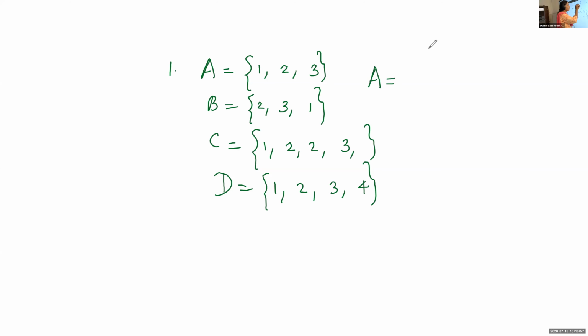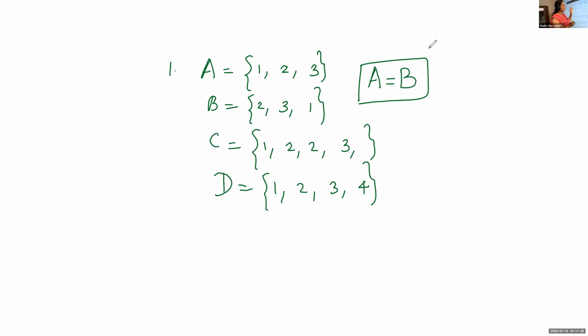Now listen, can we say the set A equals B? Is every element of A present in B? Yes. If you take any element in A, is it present in B? Yes, isn't it? Therefore, we can say the set A equals B. Listen, we can define two sets to be equal if every element in A is present in B. Likewise, every element in B, is it present in A?